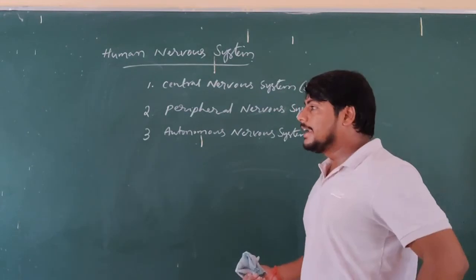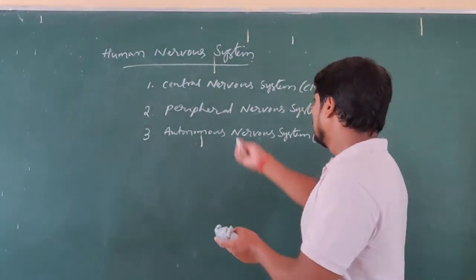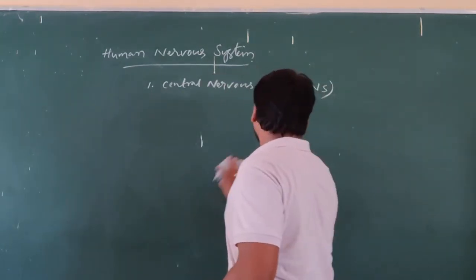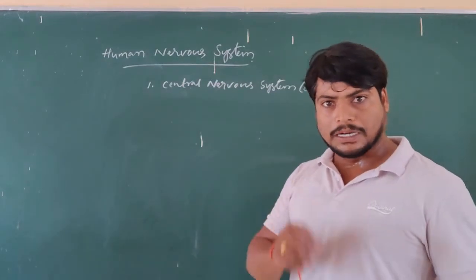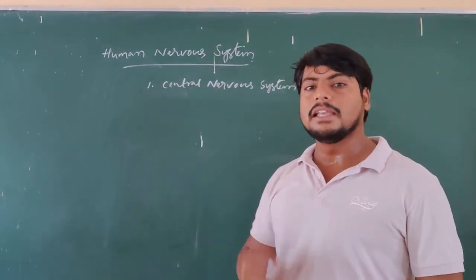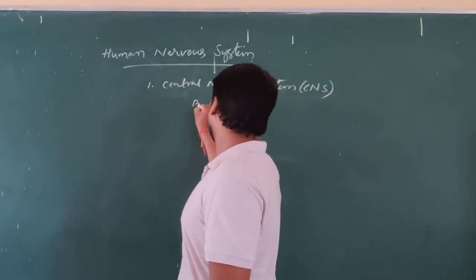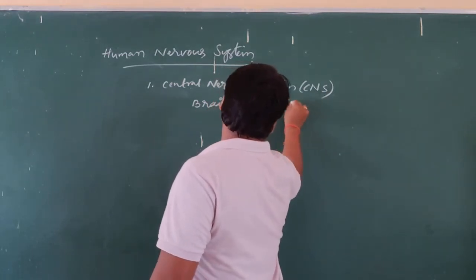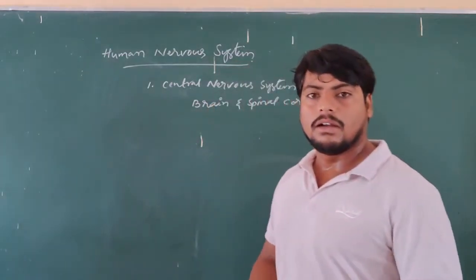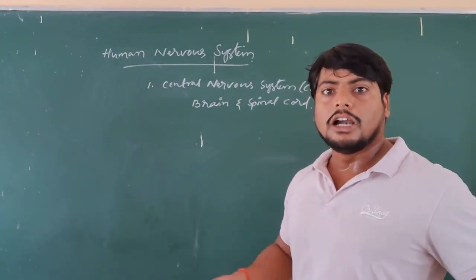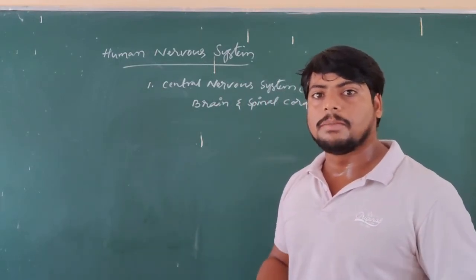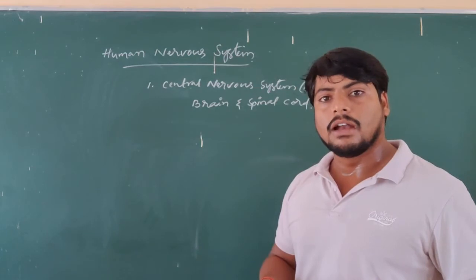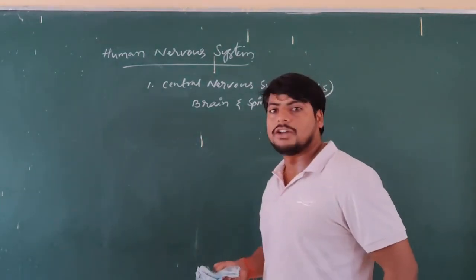Under that, let us discuss the function of each of these. Now, the central nervous system in human beings consists of two main parts, that is brain and spinal cord. Brain and spinal cord play a key role in controlling all body functions in our body, and in responding towards changes in the environment. That is an important function of the central nervous system.